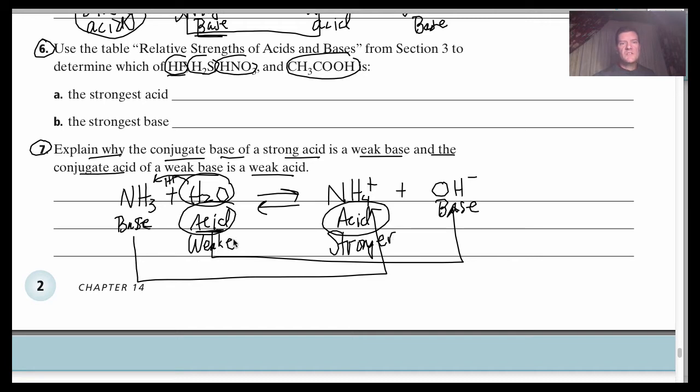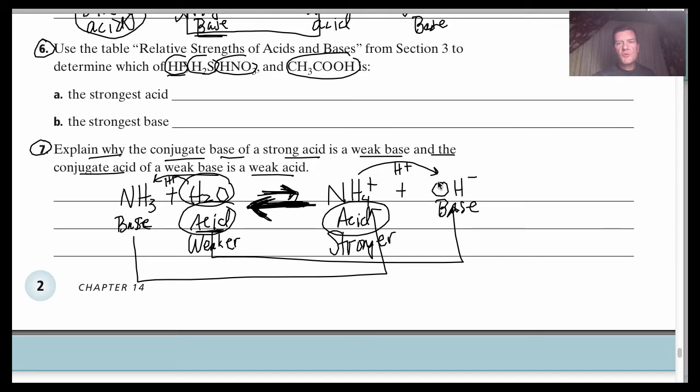Which means this ammonium is going to push its reaction, the reverse reaction, a little more strongly than the water is. I'm going to make a bigger arrow in the reverse direction, and the forward direction is a little bit smaller. So what does that mean? If this acid, the NH4 plus, is stronger, it really wants to donate its H plus, the proton.